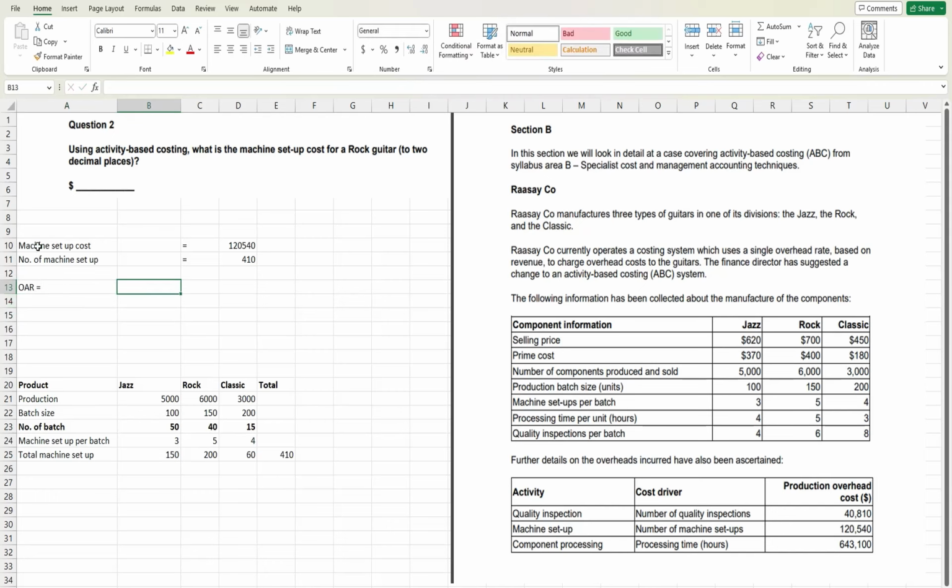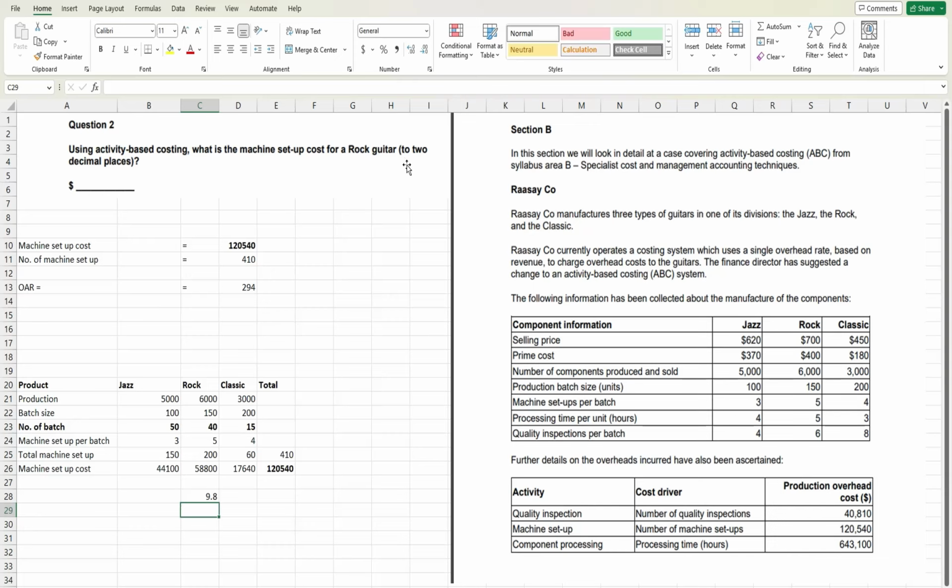Okay, so now we need to calculate per unit, right? So the total machine setup cost for the rock is this much, and how many units have we produced? 6000, and this will give you 9.8, right? But remember, if you put 9.8 in this blank space, you won't get credit. Do you know why? Because the question has said to write your answer in 2 decimal places.